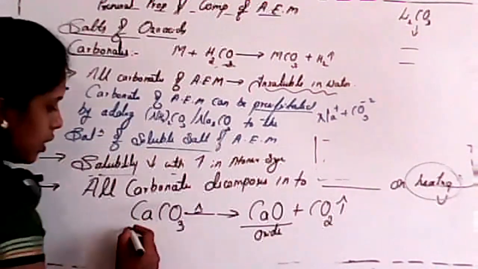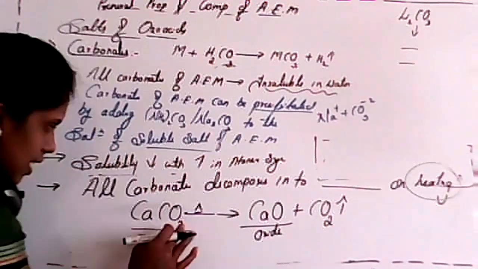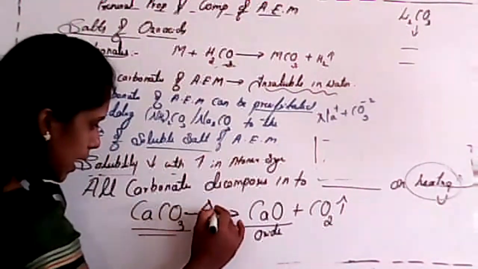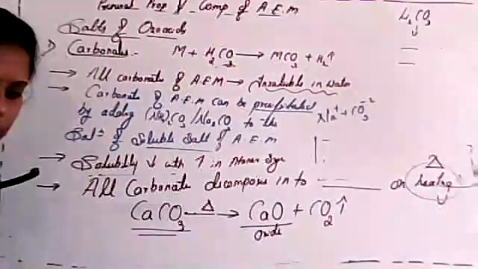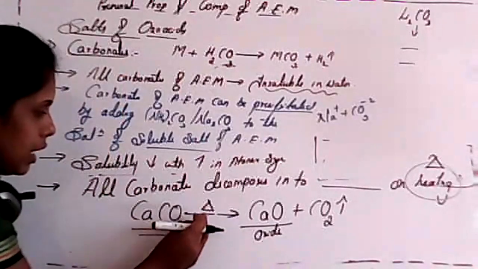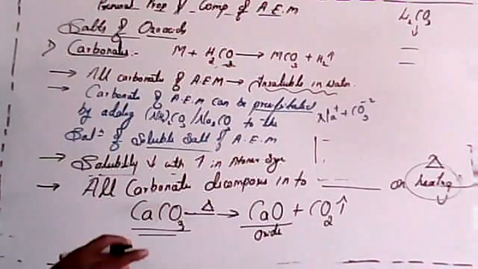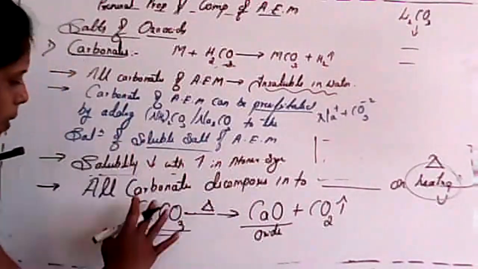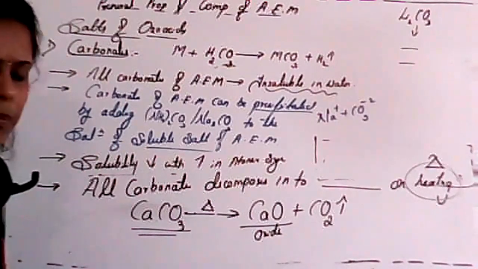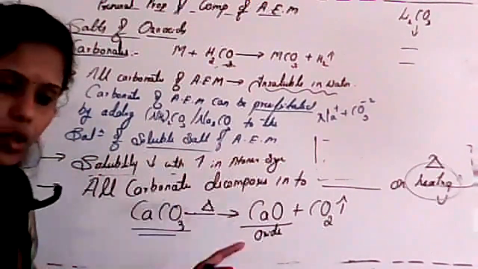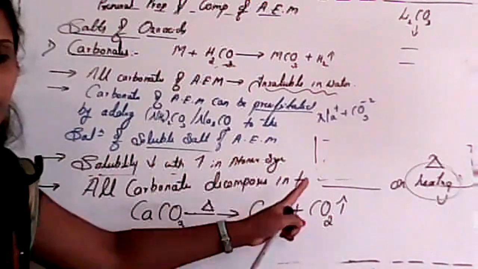So remember this point, student. This condition is only when it is heated. Delta sign is for heating. Only when we heat it, it forms calcium oxide and carbon dioxide, isn't it? Or else it is stable. In normal condition, calcium carbonate is completely stable. But whenever you heat it, it forms calcium oxide with the elimination of carbon dioxide.